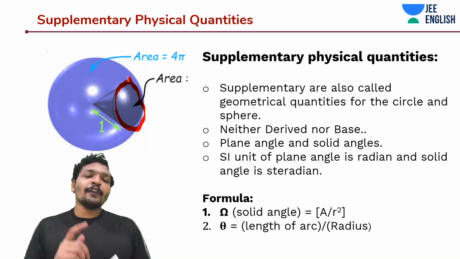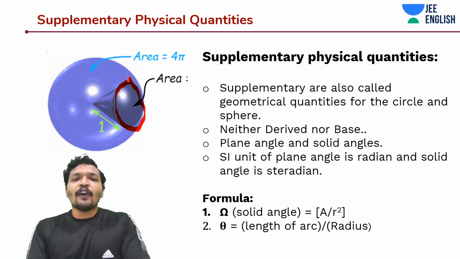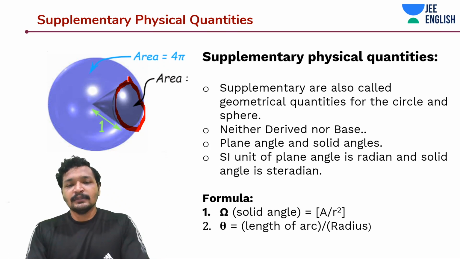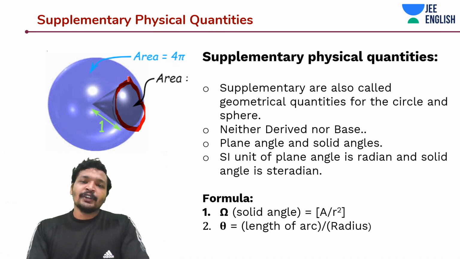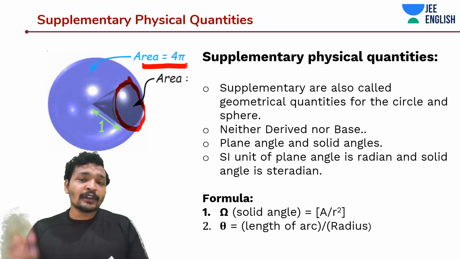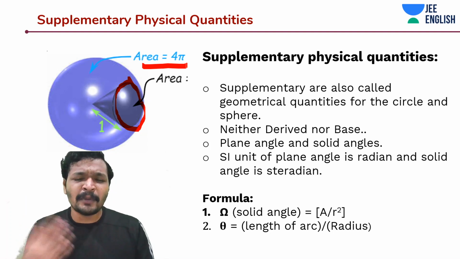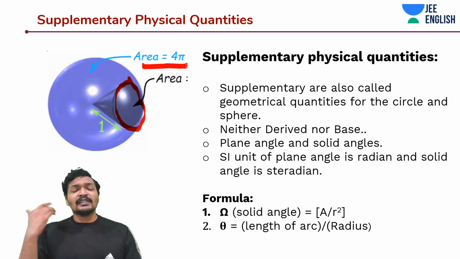So what is the solid angle of a sphere, guys? What is the area of a sphere? 4 pi r square, the surface area. So divided by r square, it's going to be 4 pi. Keep calculating this. This is a very simple concept. Do 3 problems, 5 problems, 10 problems. Then this solid angle will sit in your mind.